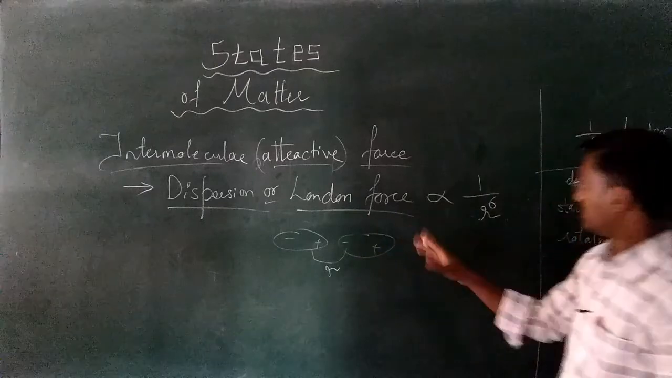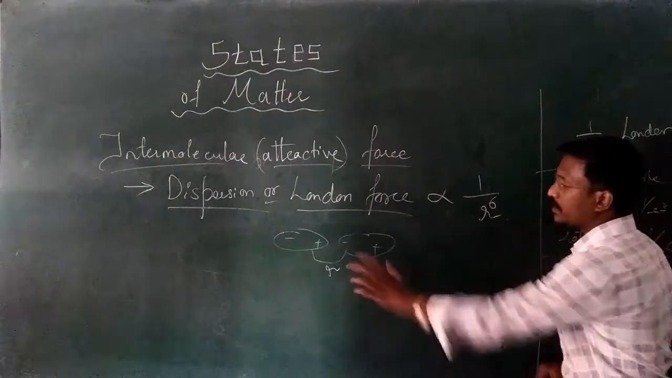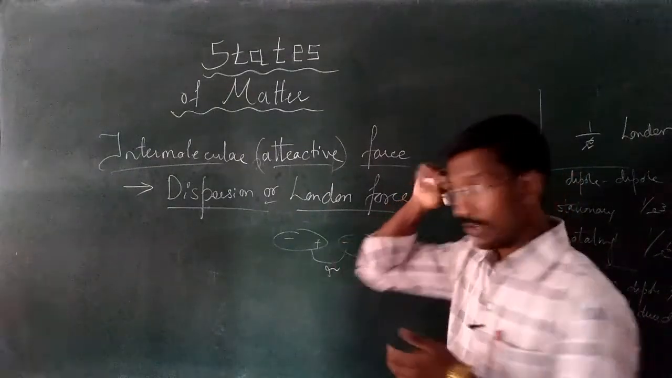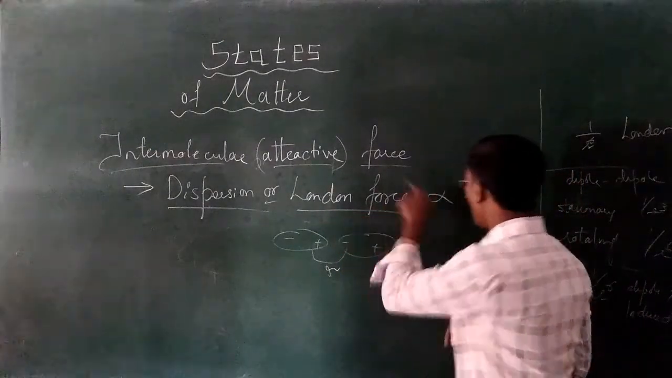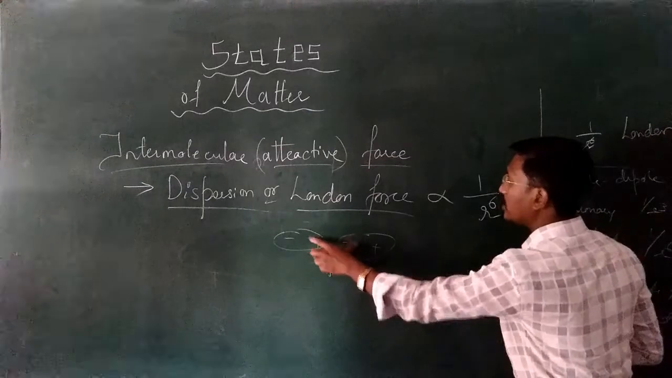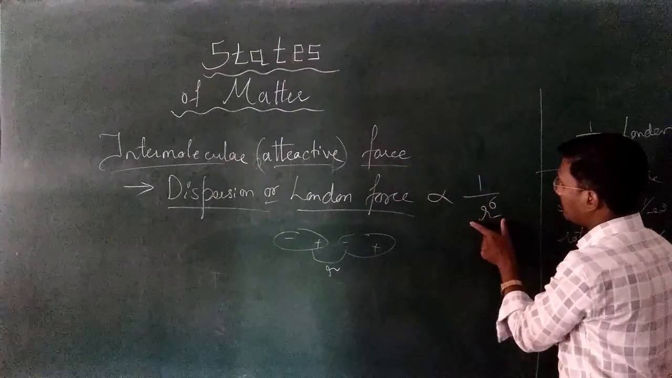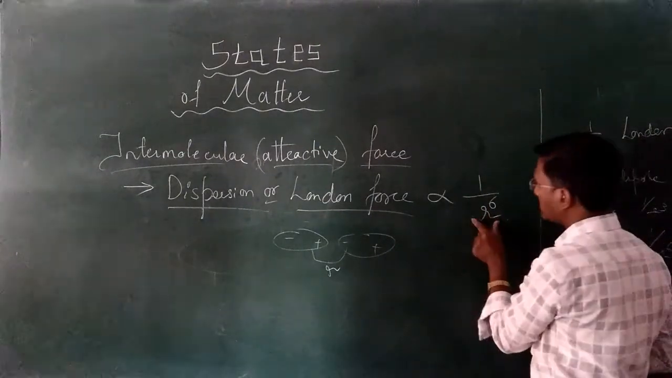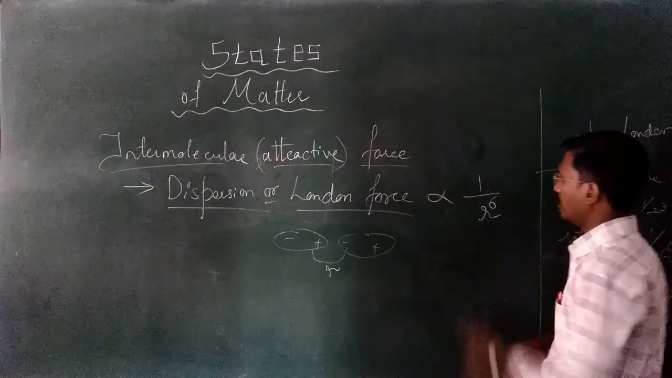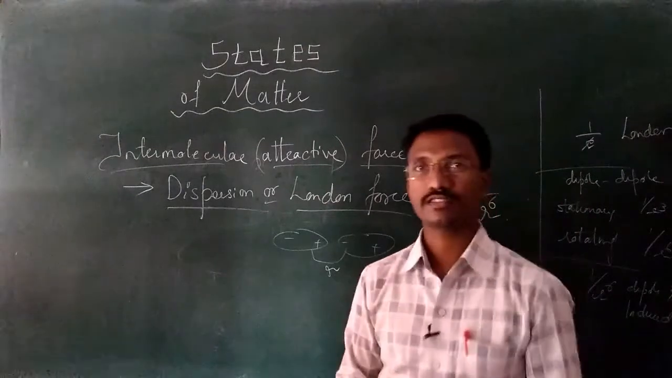Dispersion or London force is the force which is inversely proportional to the sixth power of the distance between the two dipoles. The force is exerted between these two dipoles, and to what extent the force depends on the distance is inverse. If the distance is increased, the dipole forces will decrease. Can you see it is inversely proportional? If the distance is reduced, the dipole London force will increase.